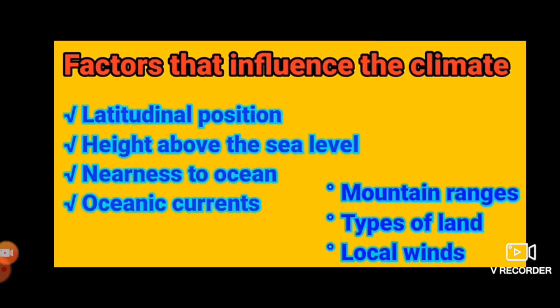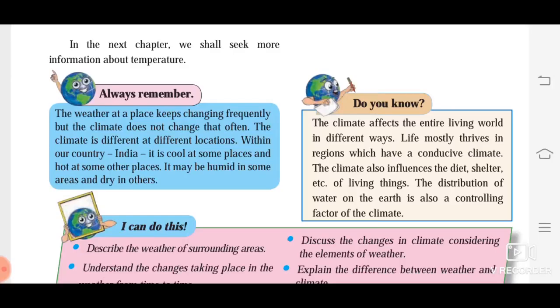And then the last one, that is local winds. Local winds means the winds which we experience daily, and this also influences the climate of that particular region. So students, always remember, the weather at a place keeps changing frequently, but the climate does not change that often.